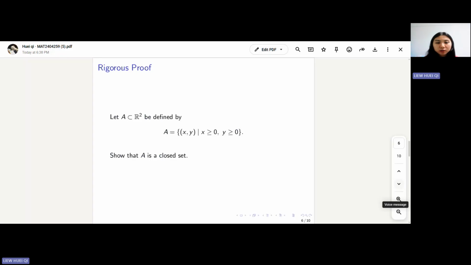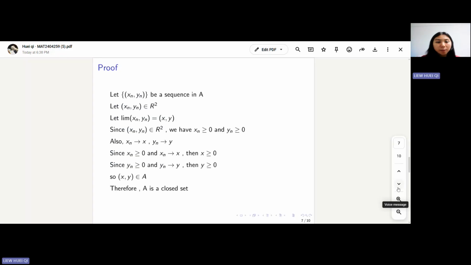To prove this, we will use the definition of closed set. Before we proceed with the proof, we emphasize that we use the definition of closed set because it directly connects the structure of the closed set with convergent behavior in R squared.